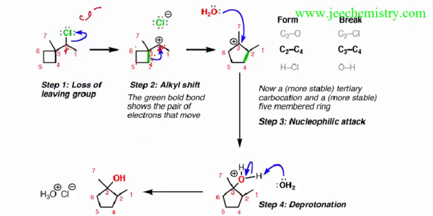If this green will move to these positions, then the structure will be like this.